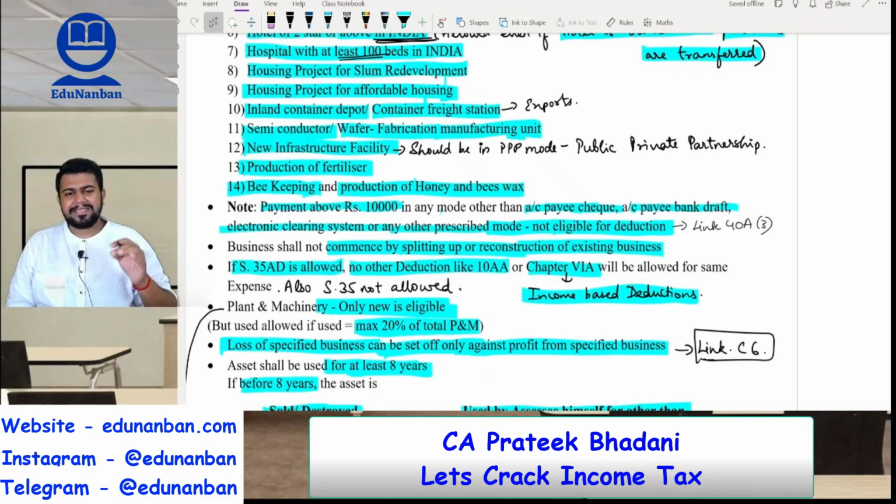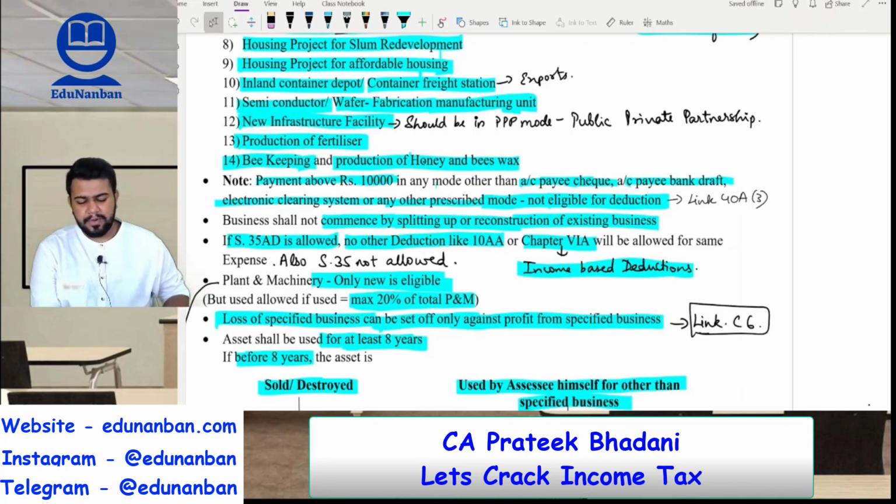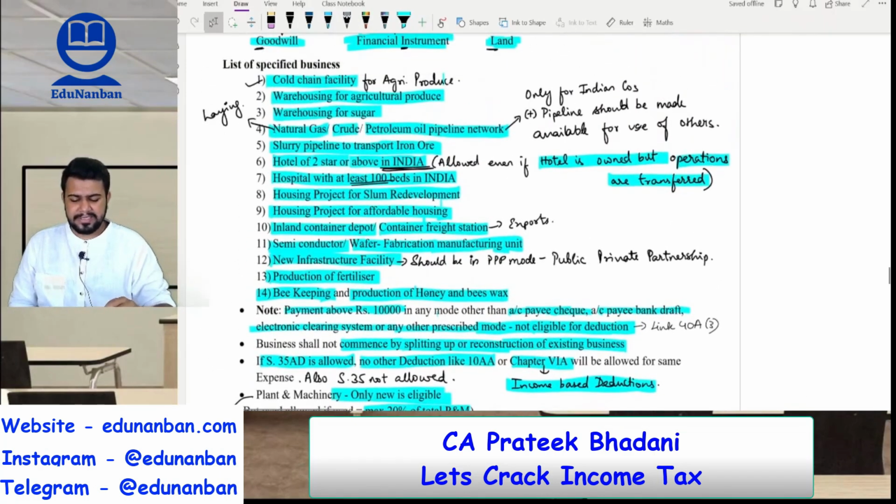Number 11, semiconductor wafer fabrication manufacturing unit. Number 12, new infrastructure facility in public-private partnership mode. Number 13, production of fertilizer. And finally, number 14, beekeeping and production of honey and beeswax. So all these 14 businesses are called specified businesses.